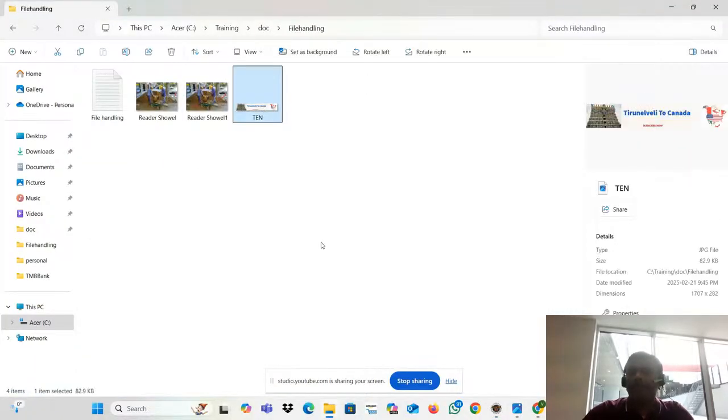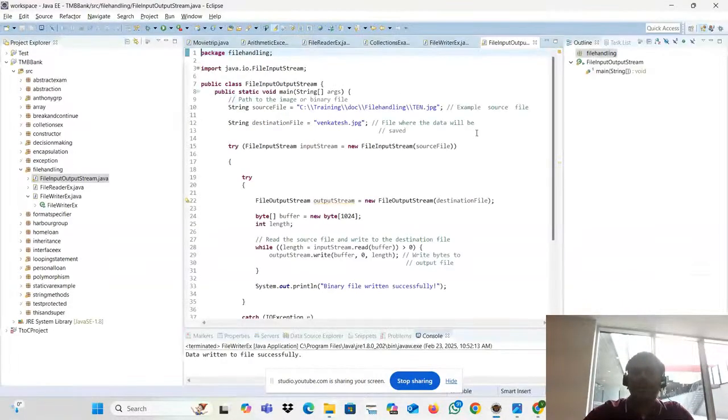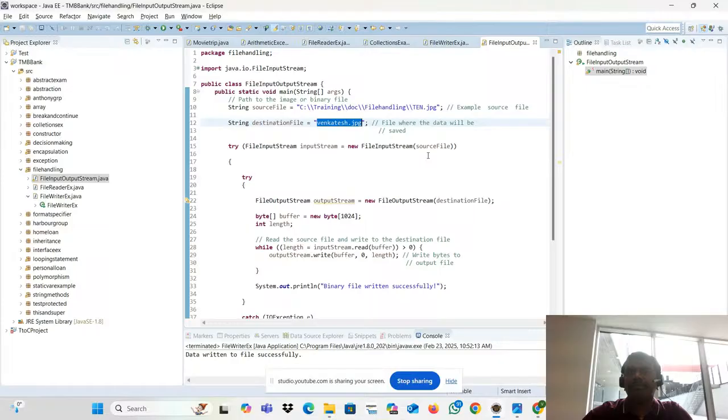Okay. What is it actually? The file name is this one. This is a file. I want to read this file and write it in some different location. What is the different location I want to write it to? My destination is here. What is the destination I'm putting this? It's a default system project directory.